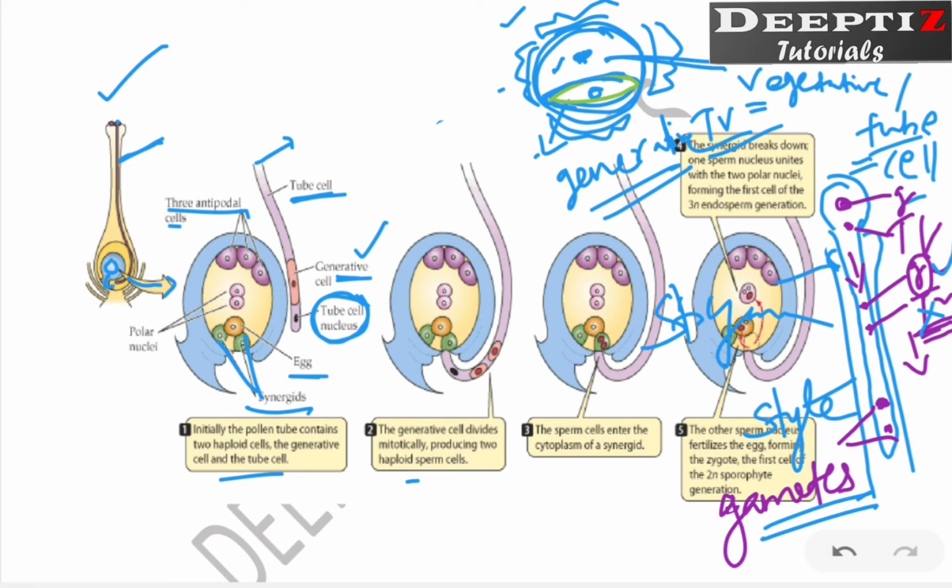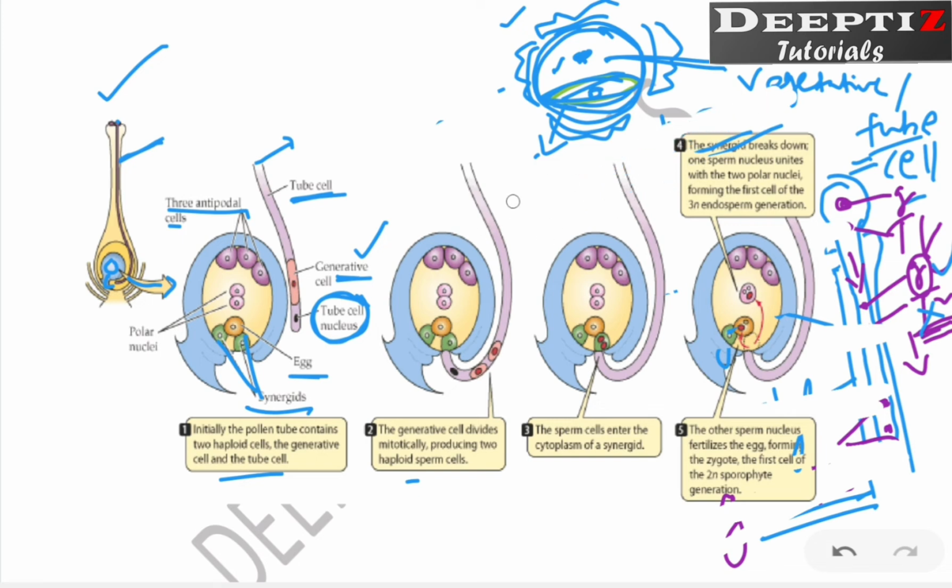It is formed from this generative cell. By keeping this information in mind, let's compare this with the diagram. Now, when you look at this diagram, you can see the embryo sac, with different colors given so that it will be easy to understand.